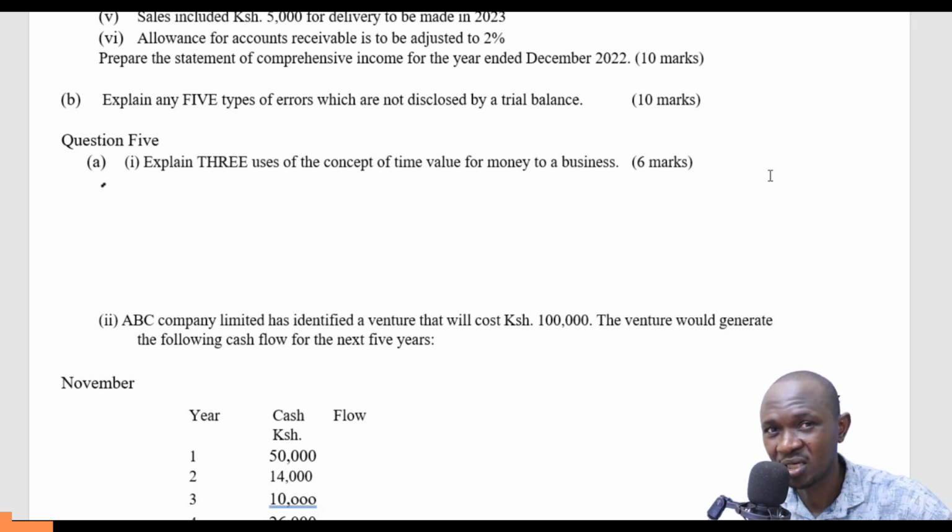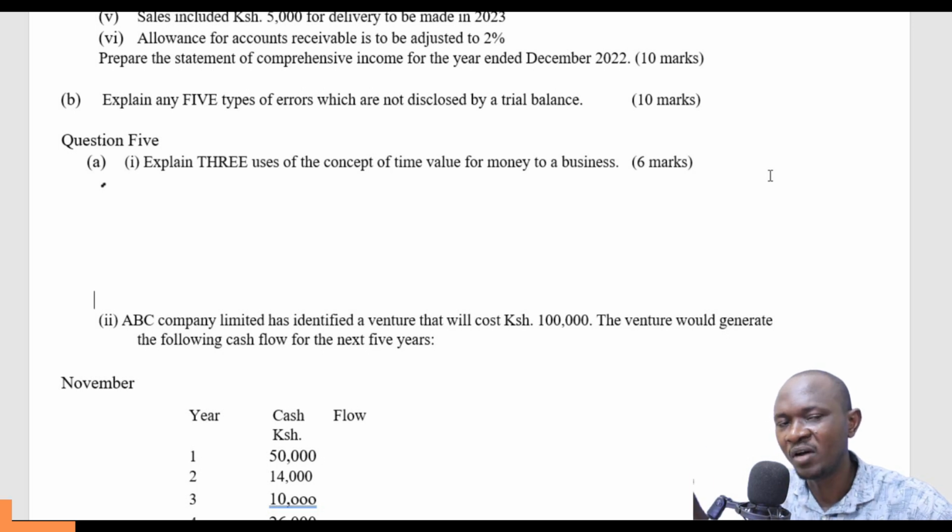There are so many factors that affect the value of a shilling, and those factors, in brief, will cause the value of a shilling to change with time. And so whenever we are making decisions about money, we need to factor in the change in the value of money over time.